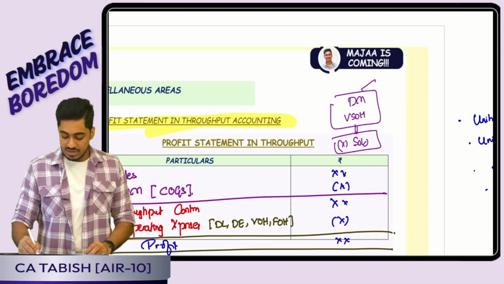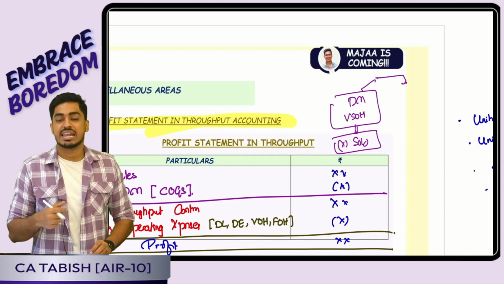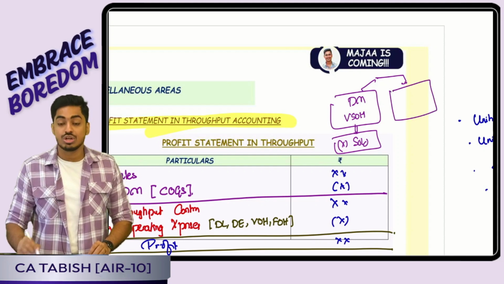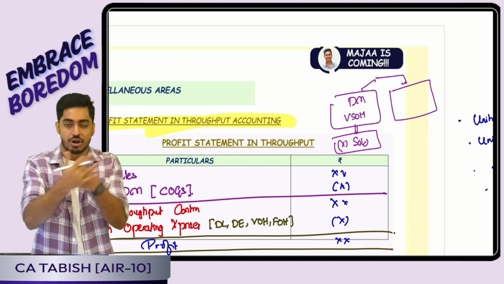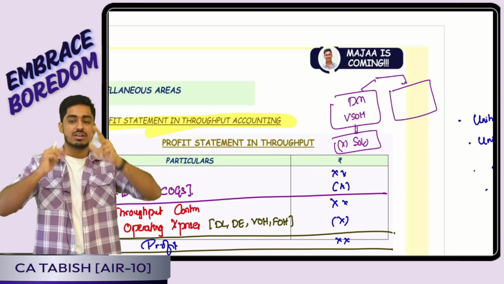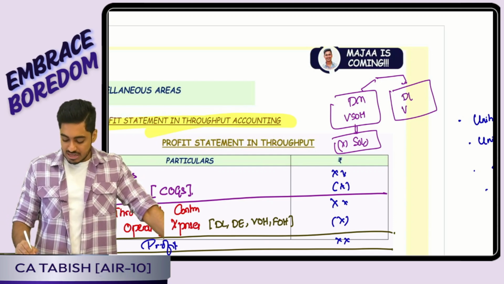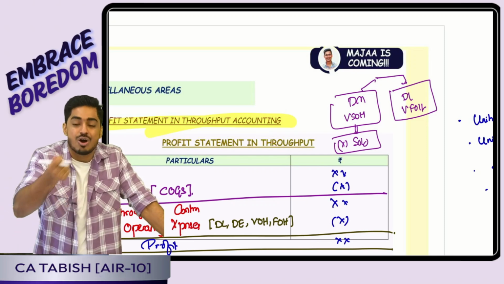Is this clear everyone? But every other cost, suppose question gave you direct labor, direct expense, variable factory overhead, all these are going to be my period cost. So it is not charged specifically to the product. It is written off in the period in which it is incurred. Yes or no? And direct labor, variable factory overheads, all these costs, they are incurred on how many units?